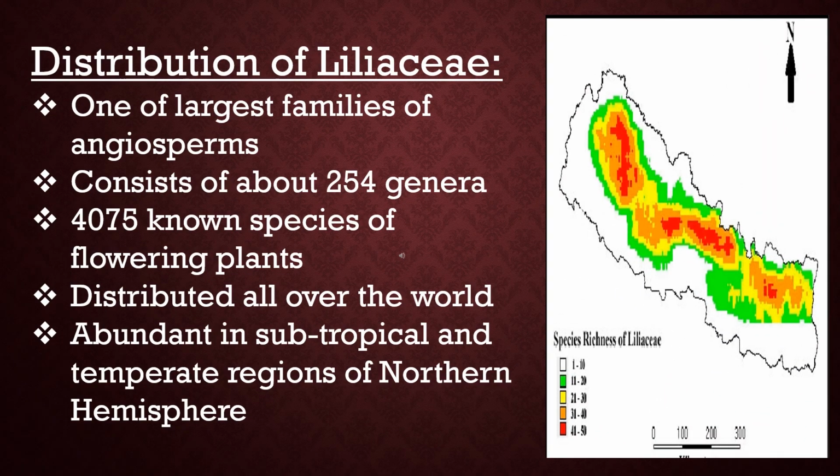Now we see the distribution pattern of family Liliaceae. Liliaceae is one of the largest families of angiosperms. This family consists of about 254 genera and 4075 known species of flowering plants. The family is distributed all over the world, but the members are abundant in subtropical and temperate regions of northern hemisphere.